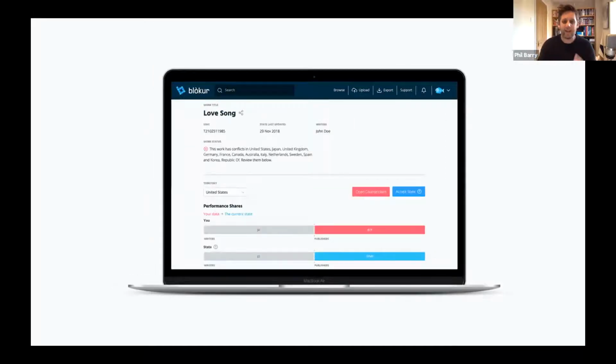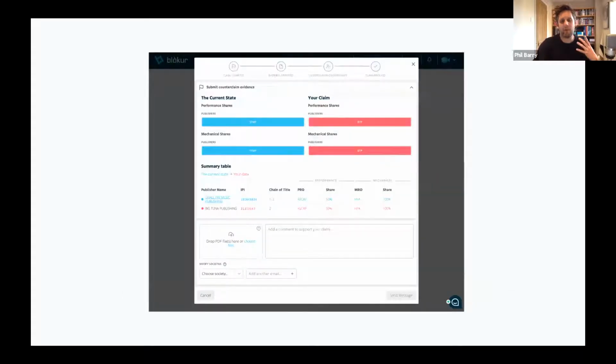When it comes to conflicts, we highlight those in any country in the world where we have overlapping claims that we see on the platform from different rights owners, and we make it possible to resolve them through a counterclaim chat where you can provide evidence that the song is yours, and you can resolve conflicts in that way. And when conflicts are resolved in Blokur, they're spun out to a variety of different places, including PROs around the world, to make sure that the correct information is going to be distributed where it should go.